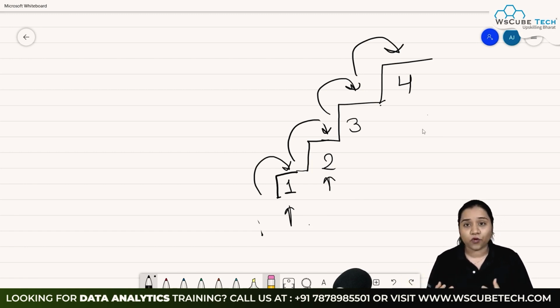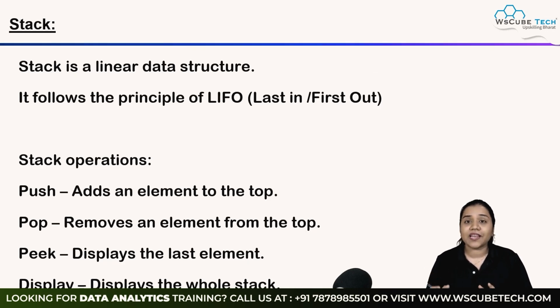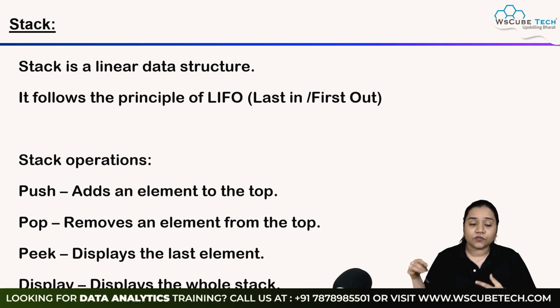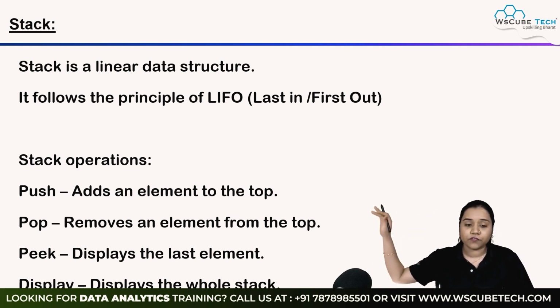Now there are some stack operations. We will be discussing what these operations are. First of all is push. Push allows us to add an element on the top. If you want to create a stair, as I just said with the help of the example, you will be creating it on the top and not at the bottom, right? Next is pop. Pop removes an element from the top. So pop is our LIFO method: whichever last element came over there will be removed first.